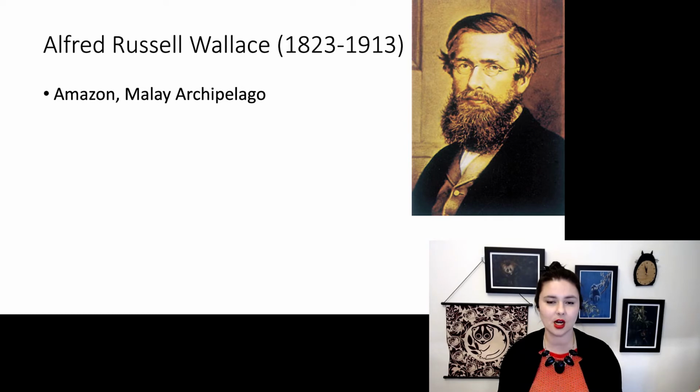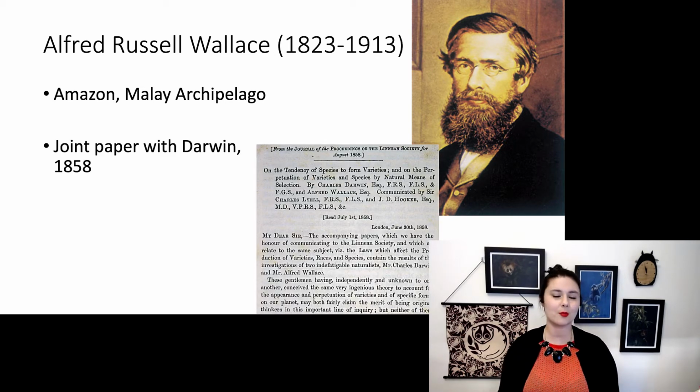One thing he noticed when he was in Malaysia is he started to notice some of the similar things to Darwin. He actually wrote a letter to Darwin being like, hey, I have these ideas and I think I'm going to publish them. To which Darwin responded with, oh, fuck, I guess I better publish mine. Darwin had this really interesting opportunity that he could have completely scooped Alfred Russell Wallace, who was still abroad at the time. Instead, Darwin was super nice about it, and they published a joint paper in 1858 about their ideas of natural selection.